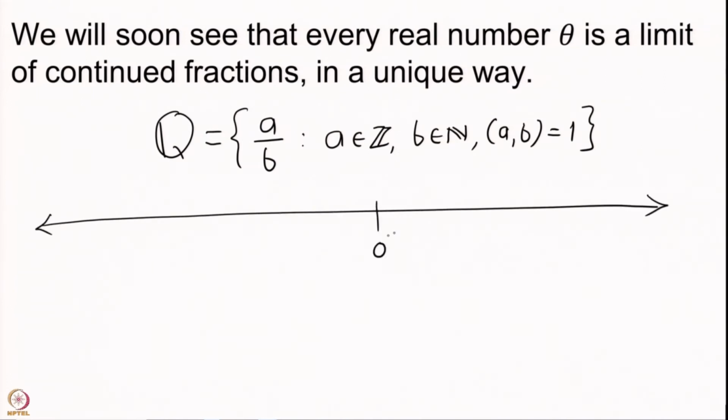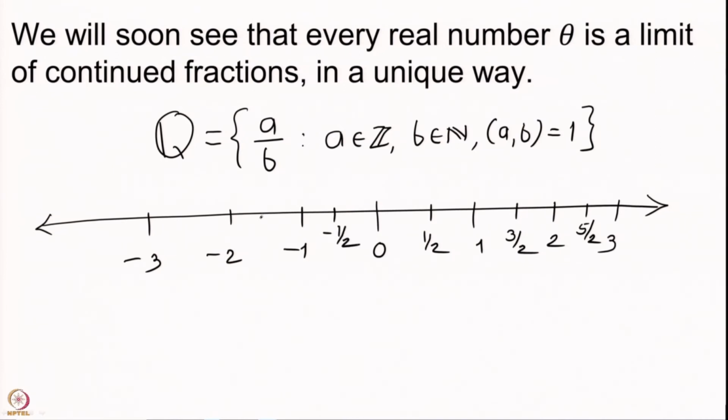You have 0, you have 1, 2, 3, minus 1, minus 2, minus 3, then you have 1 by 2, this is 3 by 2, 5 by 2, minus 1 by 2, minus 3 by 2, minus 5 by 2, and so on.